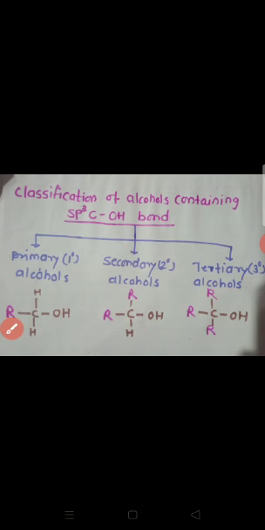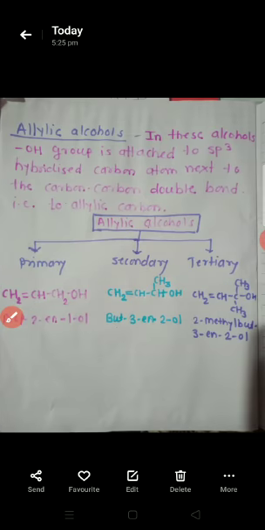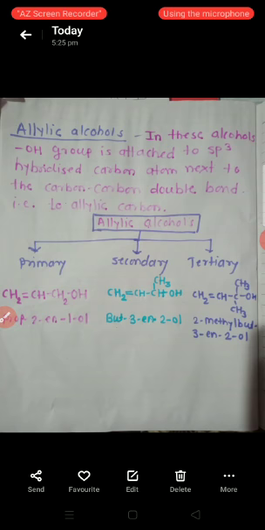In this way, we can classify the alcohols which contain sp3 carbon atoms as primary alcohols, secondary alcohols, and tertiary alcohols. Our next point is allylic alcohols. In these alcohols, the OH group is attached to an sp3 hybridized carbon atom next to a carbon-carbon double bond.